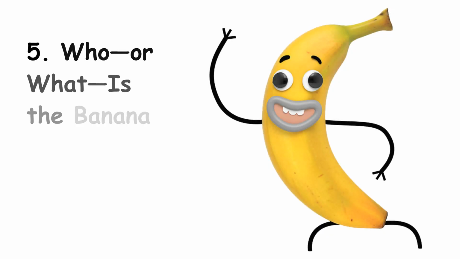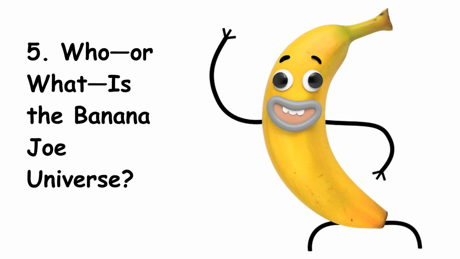Who or what is the Banana Joe universe? Banana Joe is already strange enough, but the show repeatedly introduces bizarre versions of characters and objects. How many different types of beings actually exist in Elmore? And are there rules to this madness?